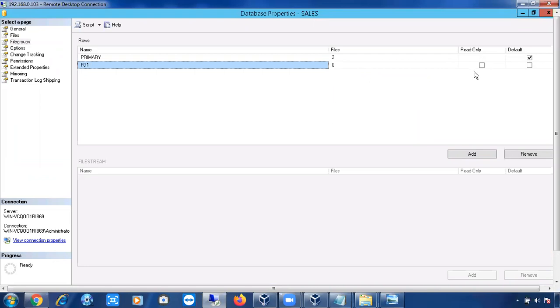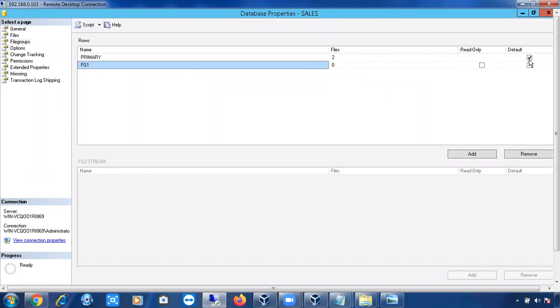Default option means, remember one thing, I have two files in my primary file group, or else I have one file in my primary file group. Imagine I have one file in my primary file group and one more file in the FG1 file group. If you put default, first the data will load in the default file group.